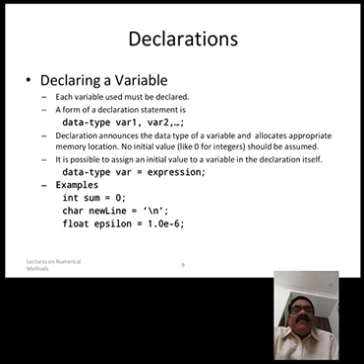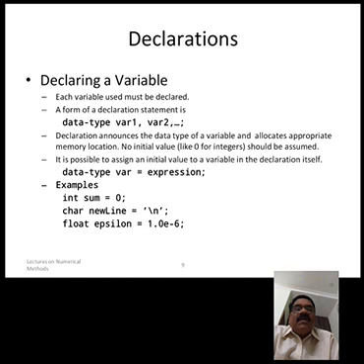Declaring the variable. Each variable used must be declared. That is the syntax of declaration of the variable: data type first, then variable 1, variable 2, variable 3, and so on. You can give more than one variable in the same data type. If it is a different data type, you should give it on a separate line.